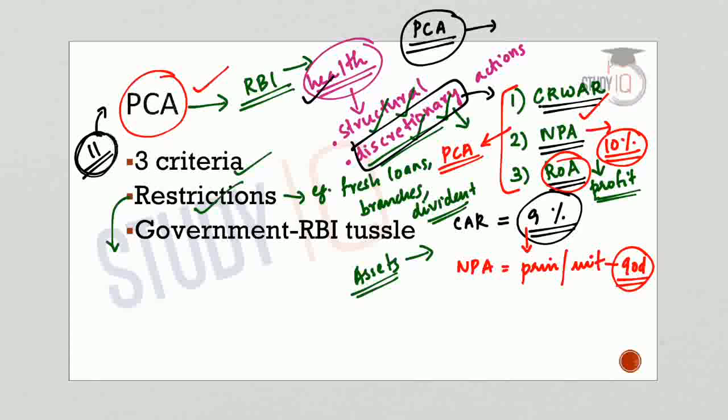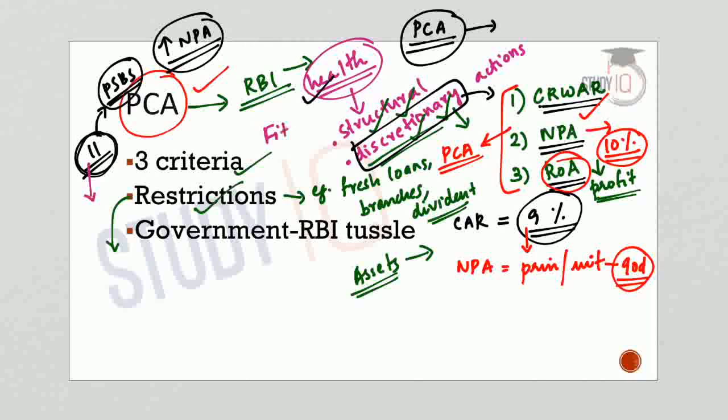RBI had put 11 public sector banks under the PCA framework when the bad loan situation in the banks worsened, and many of the public sector banks were showing a higher ratio of NPA or non-performing assets. So RBI had put 11 public sector banks under the PCA framework with different degrees of restrictions. That means depending on the financial health of the public sector banks, the restrictions put on these banks were different. And many rating agencies, for example Fitch, praised RBI for undertaking a prompt corrective action that will help the struggling banks to recover.